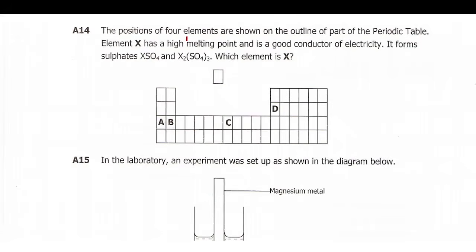14 reads: the positions of 4 elements are shown on the outline of part of the periodic table. Element X has a high melting point and is a good conductor of electricity. It forms sulfates XSO4 and X2(SO4)3. Which element is X? So when you look at this, they're saying element X has a high melting point and is a good conductor of electricity.